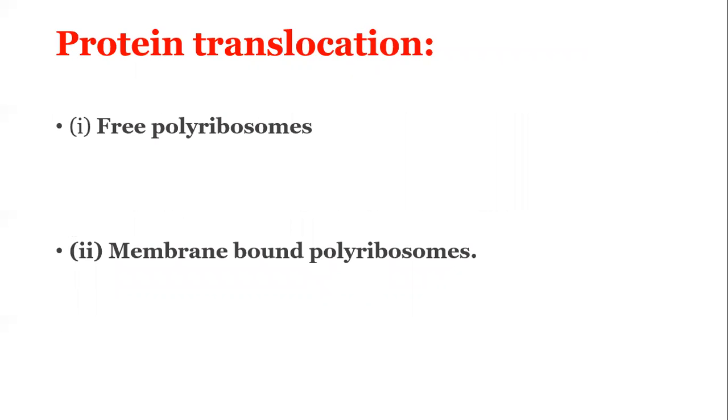Next is the protein translocation. First is the free polyribosome. Second one is the membrane-bound polyribosomes. For free ribosomes, termination of protein synthesis leads to the release of the completed protein into the cytoplasm. And some of the specific proteins are translocated to mitochondria and nucleus by a special type of mechanism.